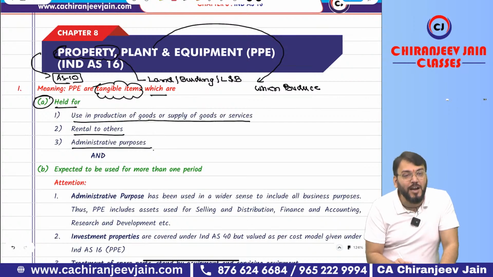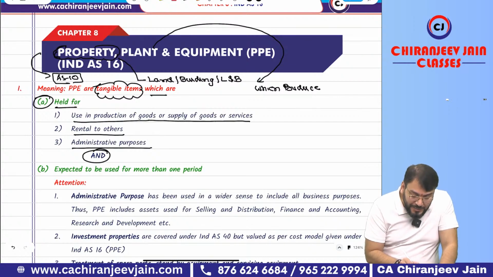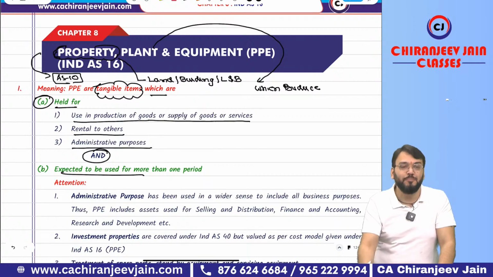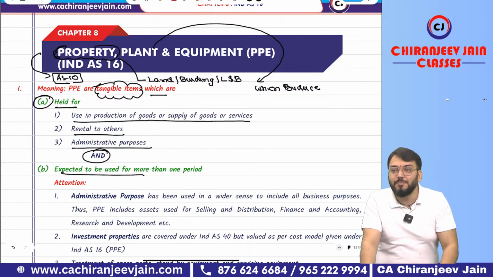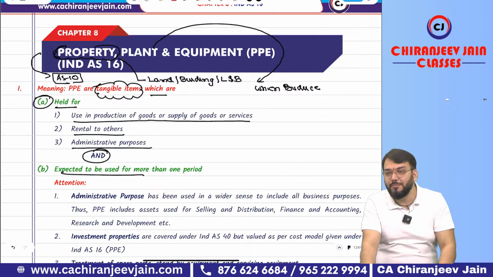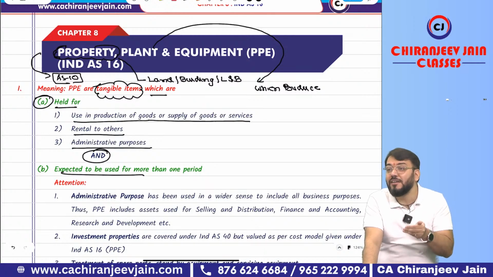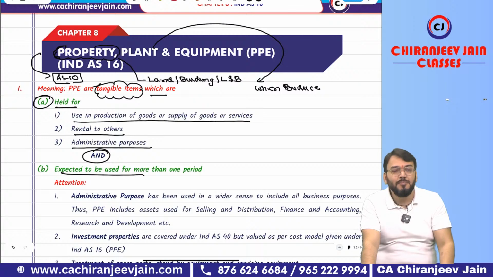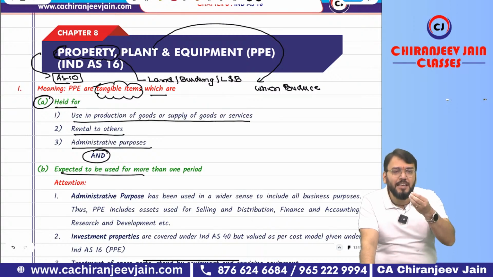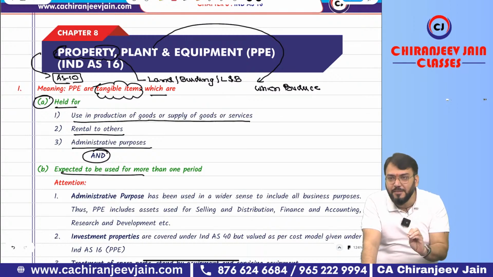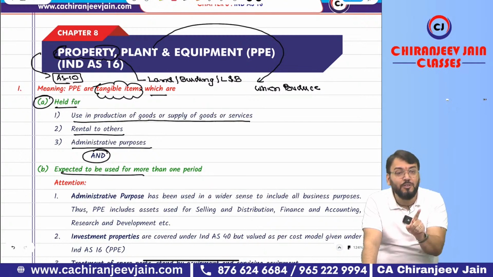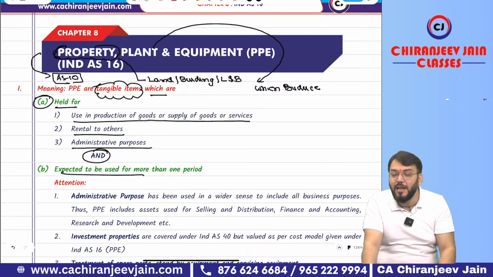Correct. So which are held for use in production of goods or supply of goods or services, or for rental to others, or for admin purposes, and which are expected to be used for more than one period. So of course, can I say these are long-term assets? These are long-term assets which are expected to be used for more than one accounting period. It means if you purchase any tangible item which you expect to use only for 2 months, 3 months, then that will not be the definition of property, plant and equipment.